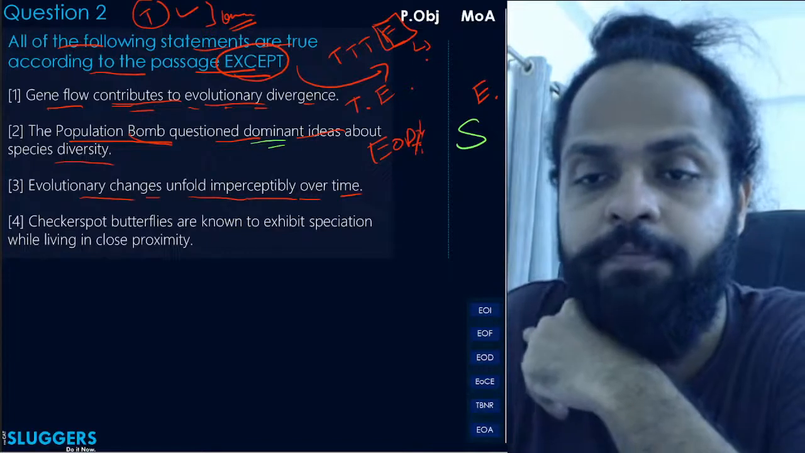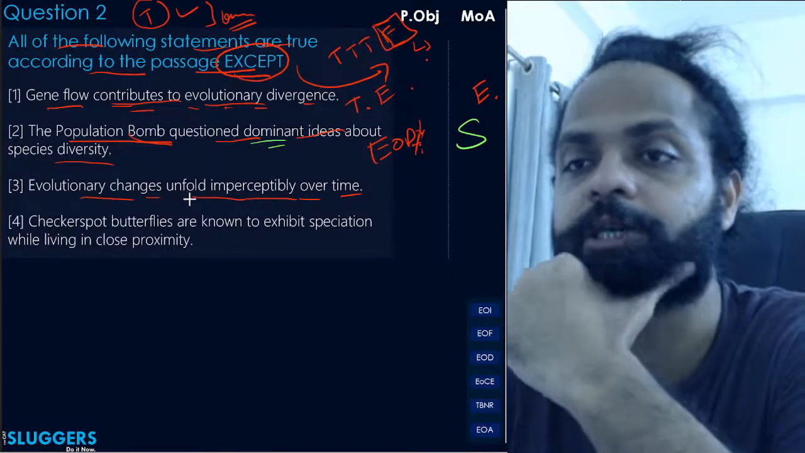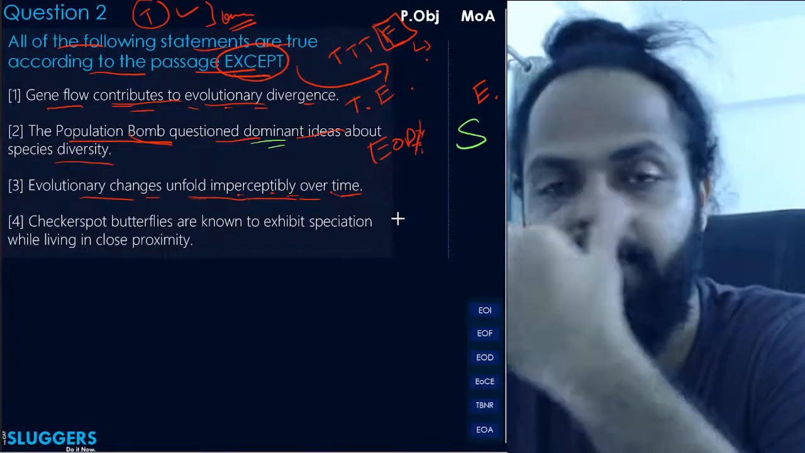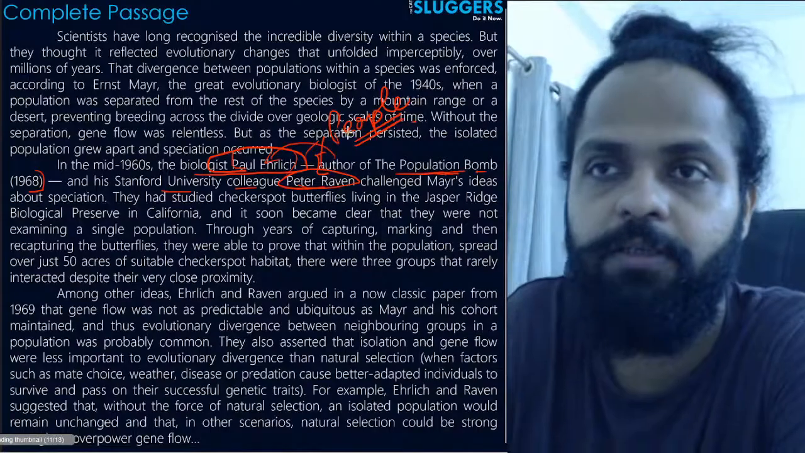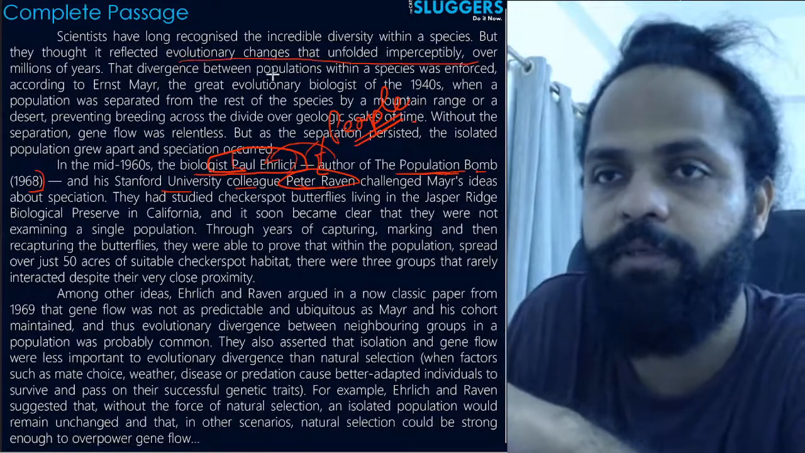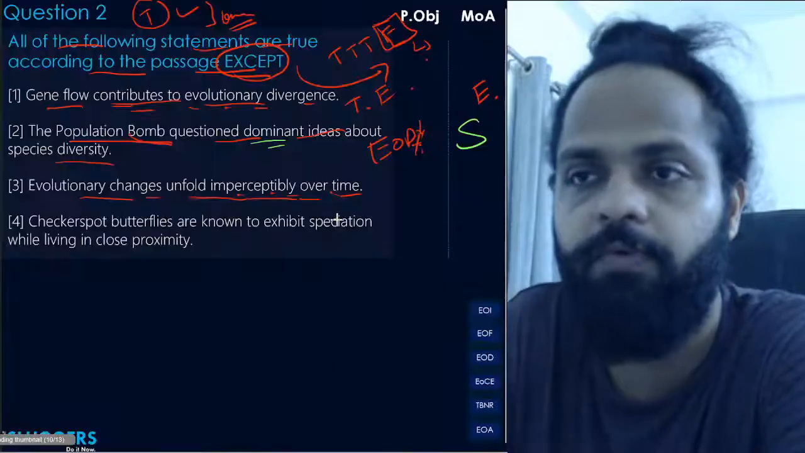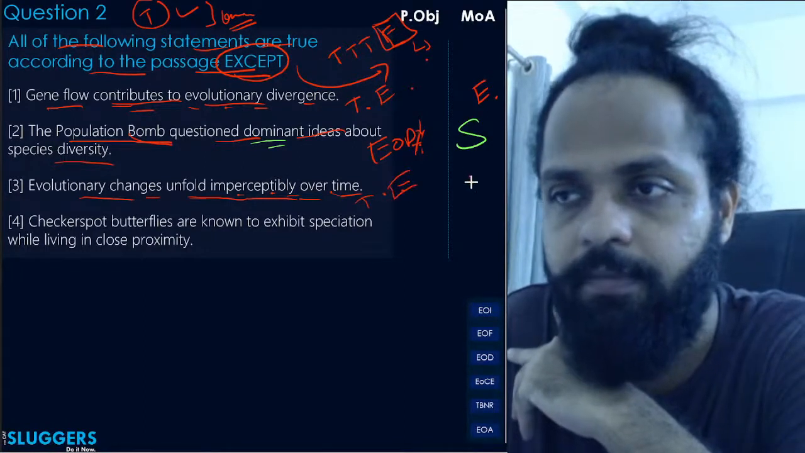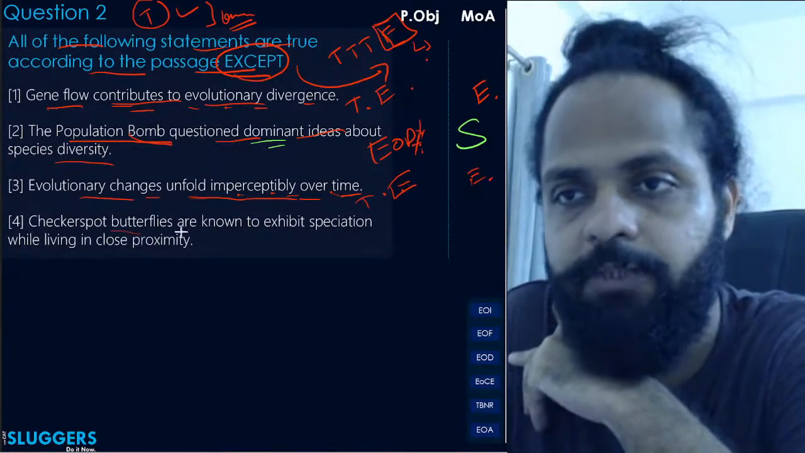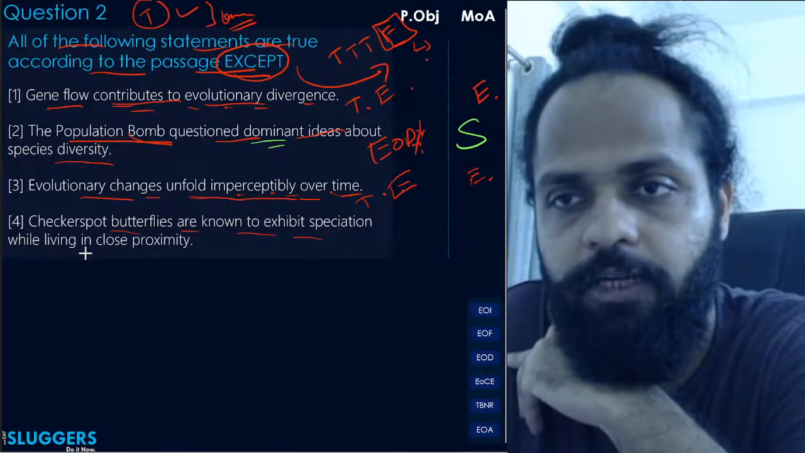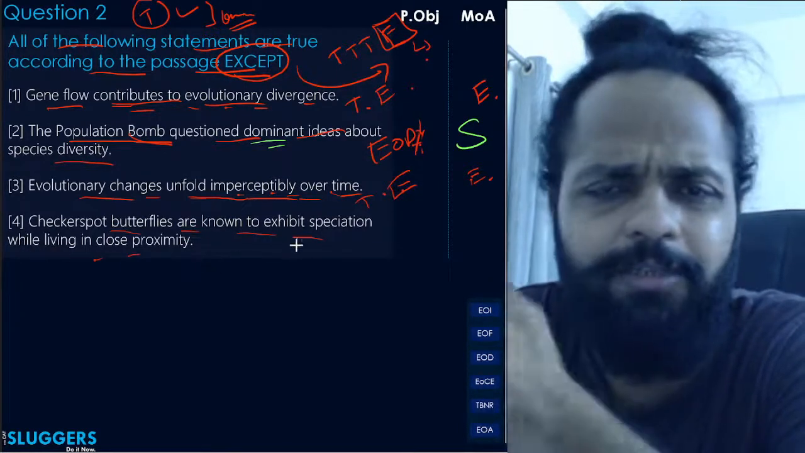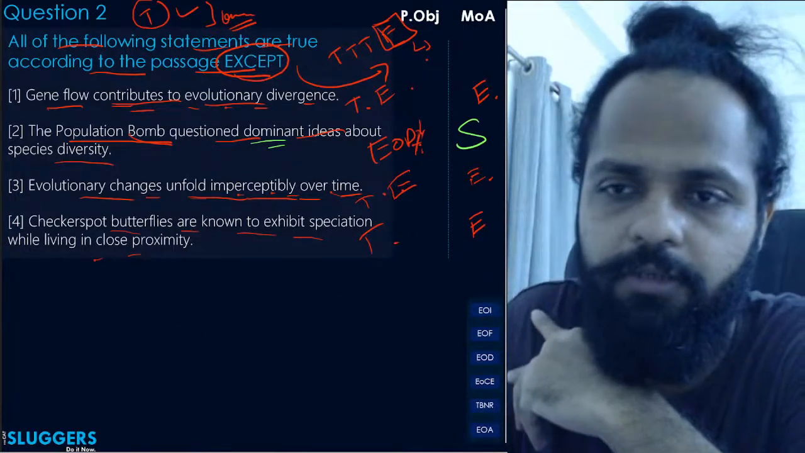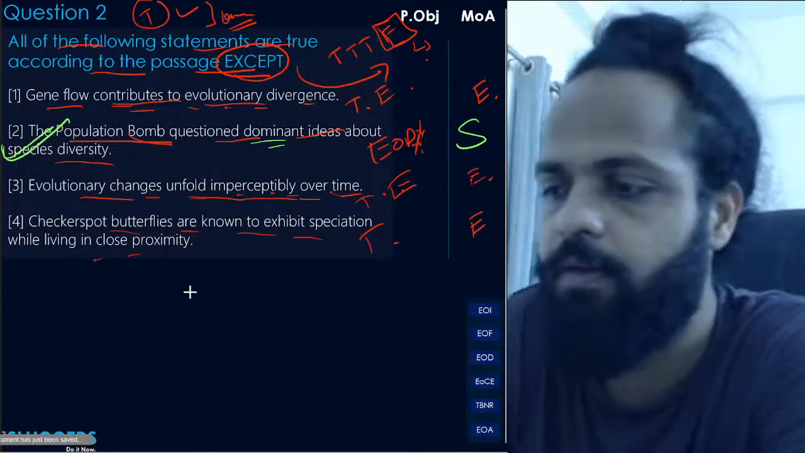ठीक है, next one, evolutionary changes unfold imperceptibly over time. This is given in the starting part of the passage, right? Changes that unfold imperceptibly over millions of years. तो ये आपको दिया हुआ है. So and hence true as per the passage and eliminated with the capital E. ठीक है, capital E से eliminate हो जाएगा. Checker spot butterflies are known to exhibit speciation while living in close proximity. Yes, this is also given in the second paragraph. So ये भी आपका true है और ये भी आपका capital E से eliminate हो जाएगा. Correct answer here will thus be option 2.